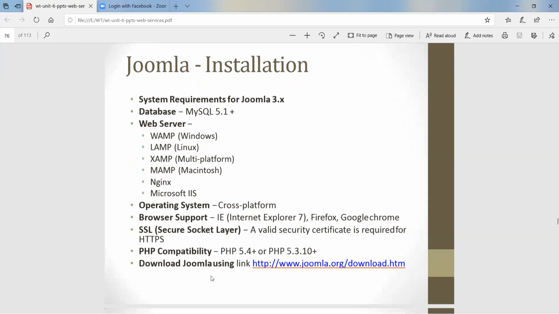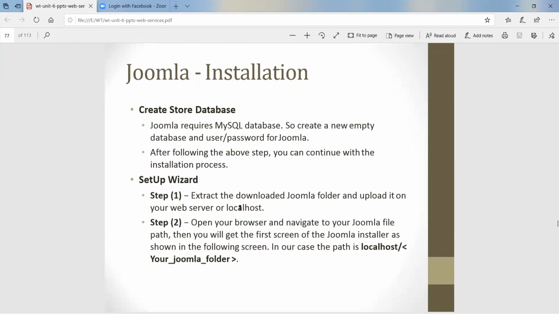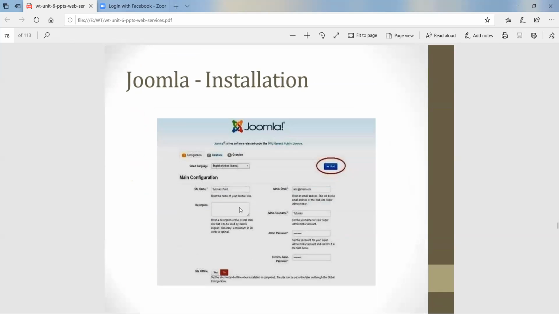Installation system requirements are as per the website www.joomla.org, download.html. Here two more servers are added: NGINX and Microsoft IIS. The operating system is cross-platform. Installation: create a database, basically a setup wizard.